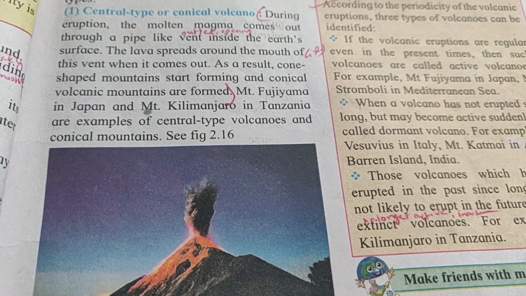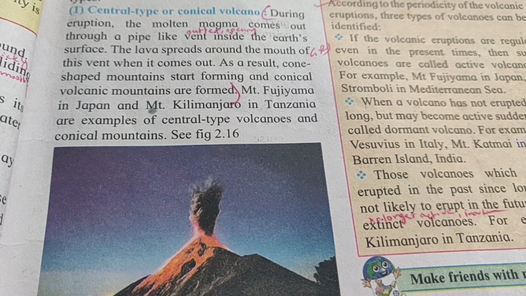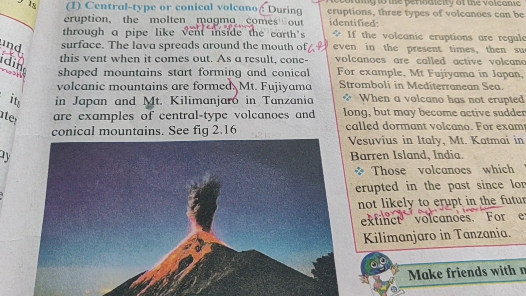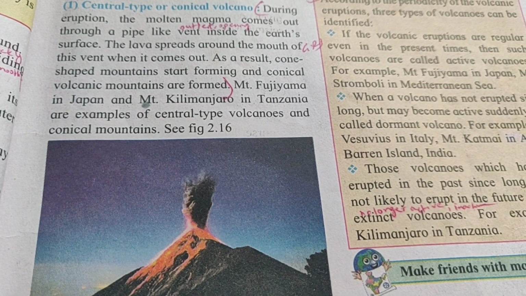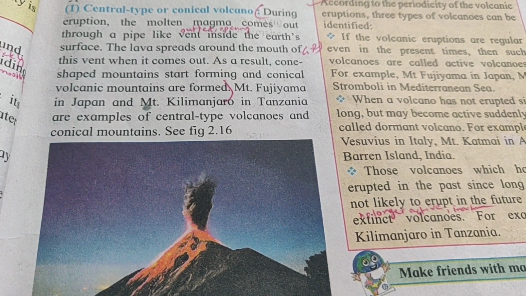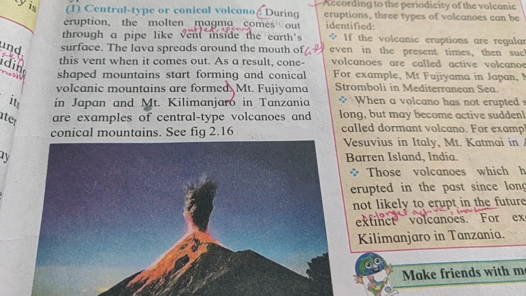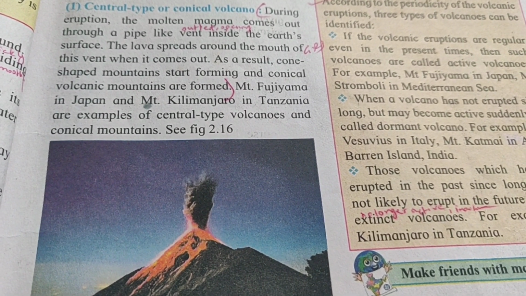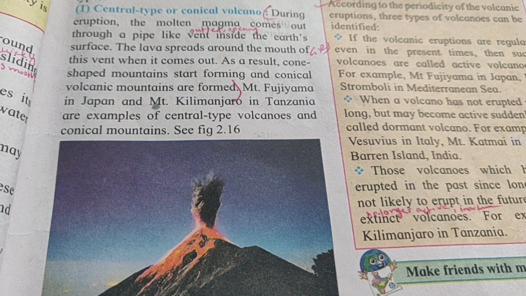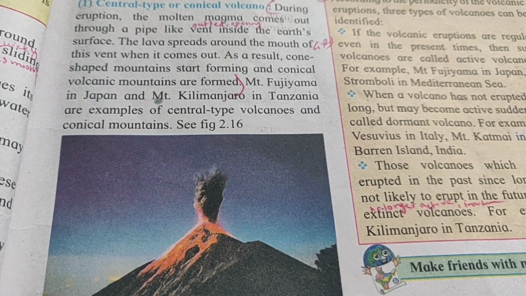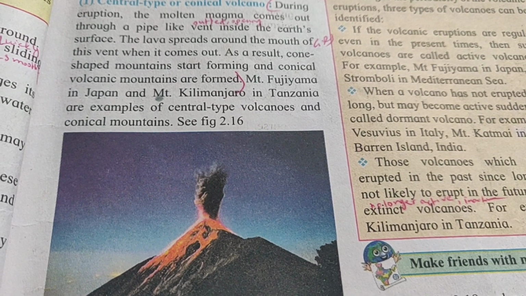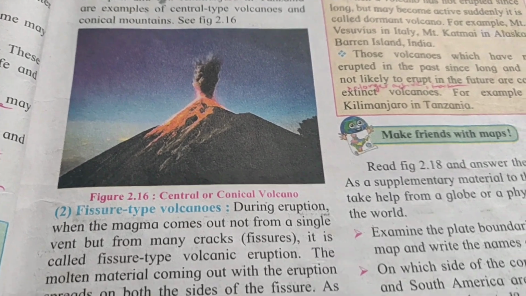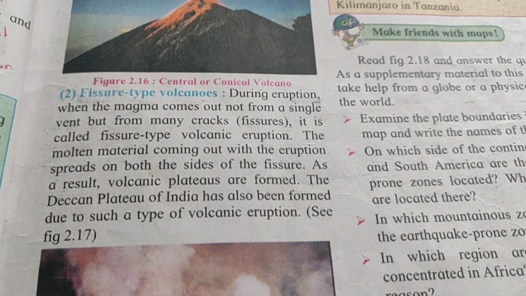See here one picture is given. When this type of eruption occurs, the magma comes through a pipe-like outlet, the vent, and through that the lava spreads at the mouth. So it will look like a cone. Such mountains are called conical volcanic mountains. Here an example is given. Mount Fujiyama in Japan and Mount Kilimanjaro in Tanzania are examples of central type volcanoes and conical mountains.